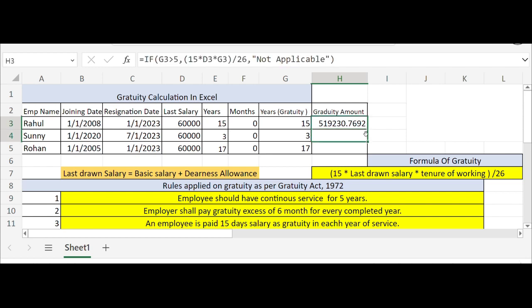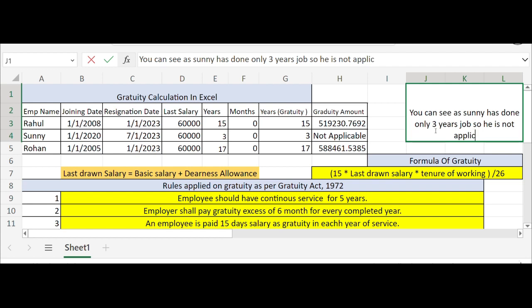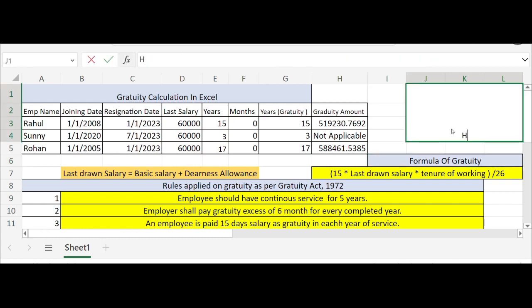Now we can see Rahul's tenure is 15 years, so that's why he is getting 5 lakhs as a gratuity amount when he leaves the organization. Sunny has worked for less than 5 years. As we can see, he has worked only for 3 years, so he is not entitled to the gratuity. Rohan has worked for 17 years, so he is entitled to get 5 lakhs 88,000 as a gratuity amount. So it's a big amount which you can ask of any employer if you have worked in an organization for more than 5 years.